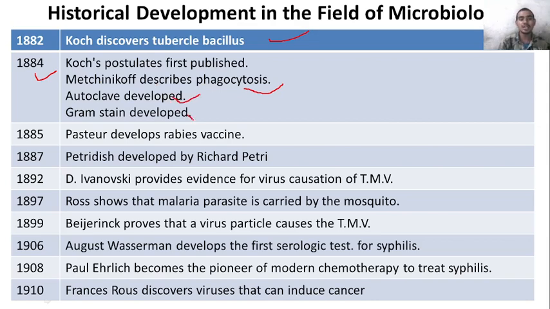Then the Gram staining technique was also developed in 1884. Then in 1885, Pasteur developed the rabies vaccine. I think everybody knows about rabies. Then in 1887, the Petri dish was developed by Richard Petri.